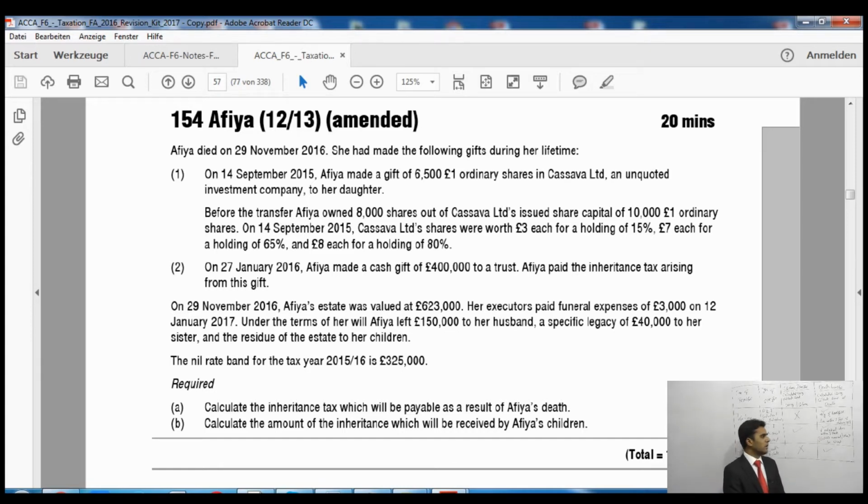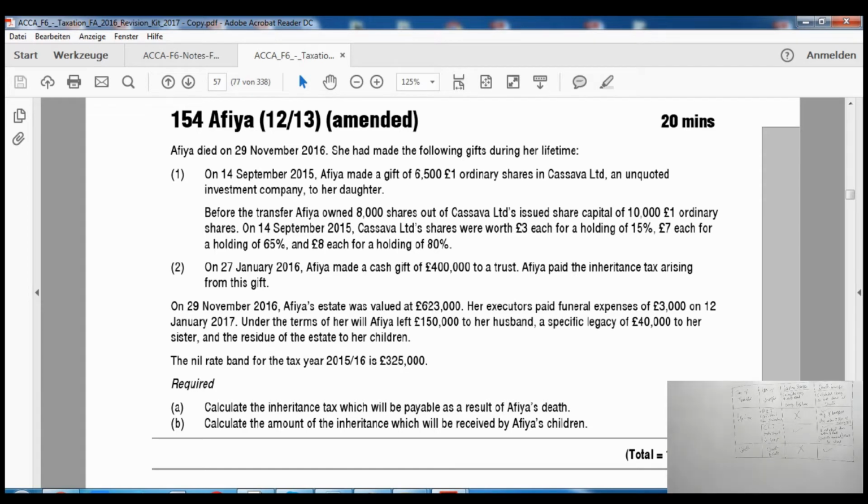So if I ask you to give me the value of transfer, what is the diminution in value? Could you please tell me what is the diminution in value? Now let's see. What we do is value of shares before transfer less value of shares after transfer. That is the amount which is going to be the diminution in value. Now she held 8,000 shares before, and the price per share was £8, right? So 8,000 multiplied by 8, that is the value of shares before transfer.